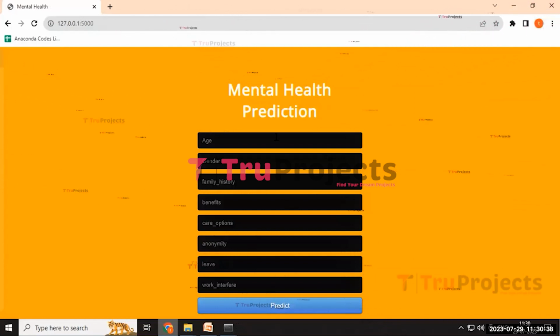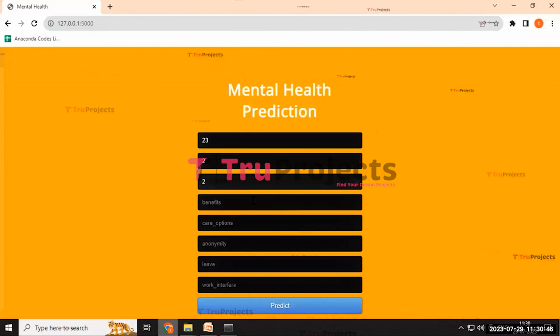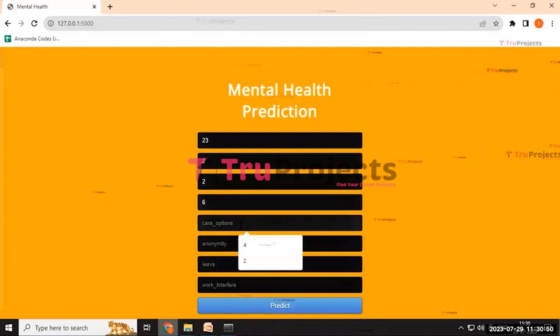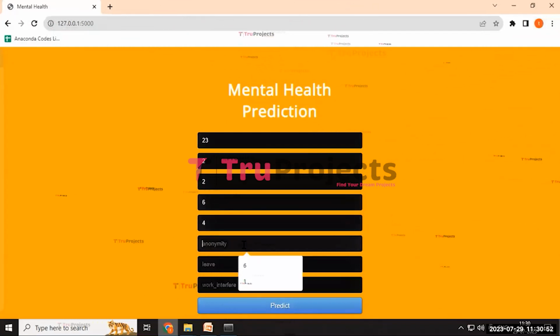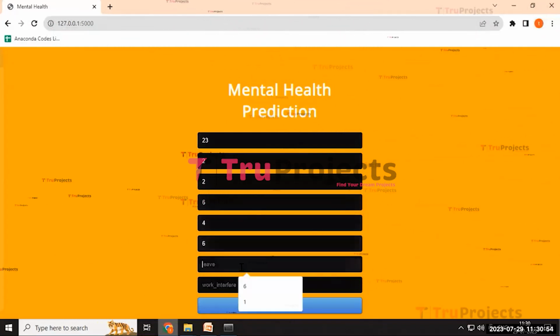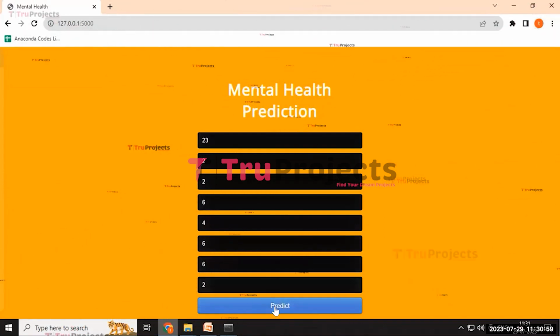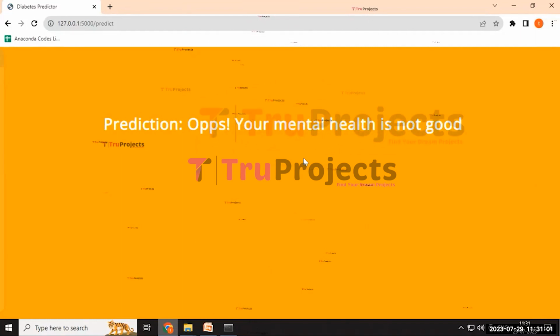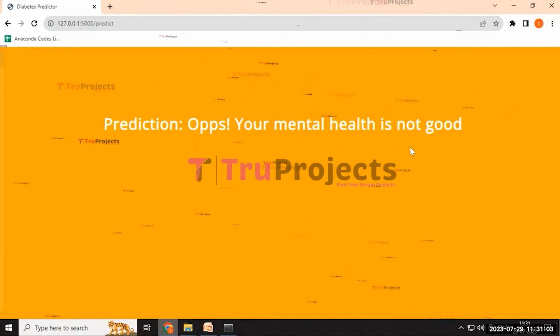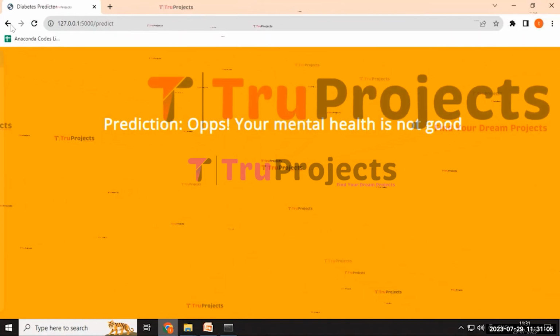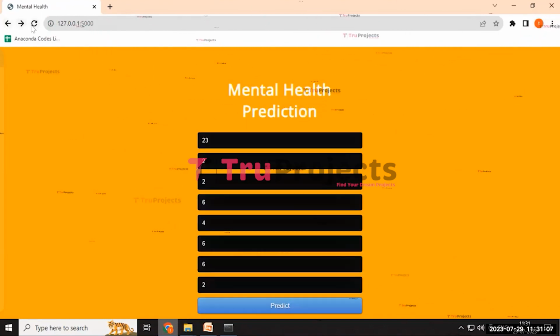And here I am entering the details of age as 23 and the gender as 2, and the family history as 2, and the benefits as 6, and the care options is 4, and the anonymity is 6, and the leave is 6, and the work interfere is 2, and then click on the predict button. Here it predicted as your mental health is not good,